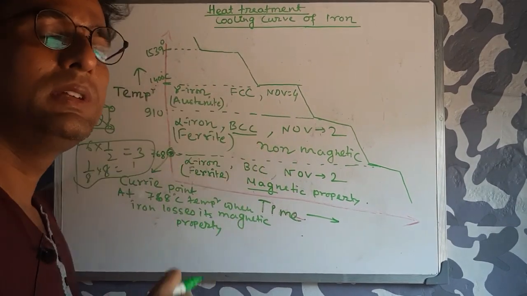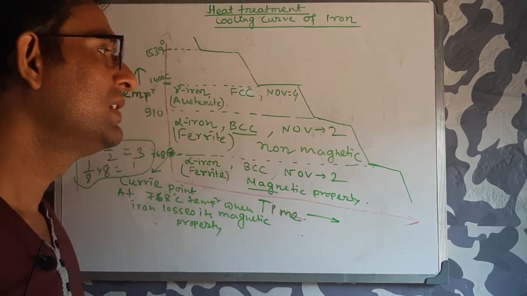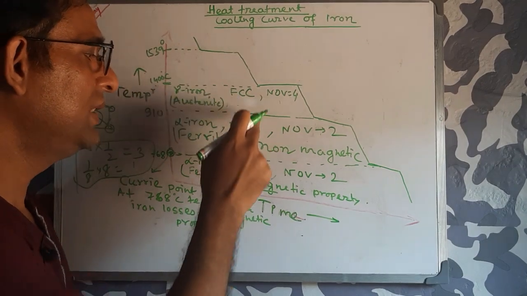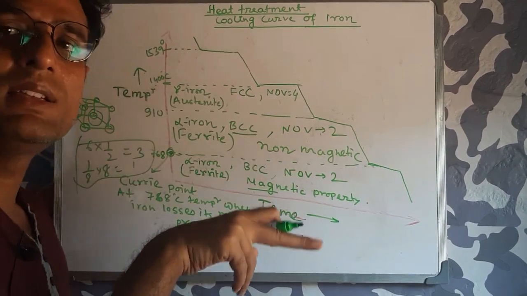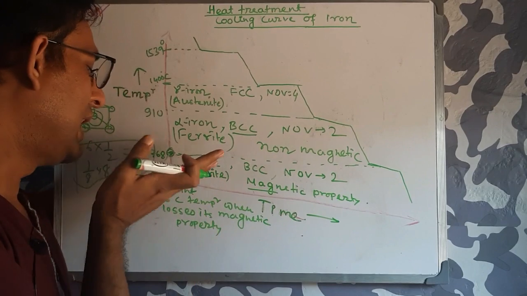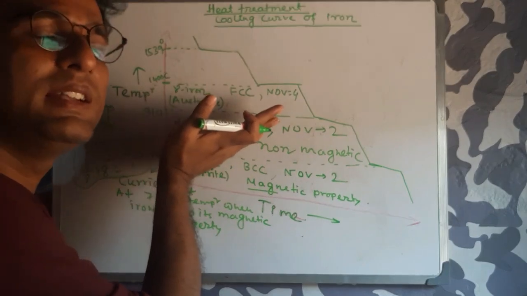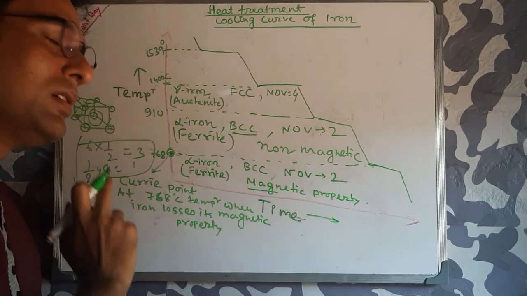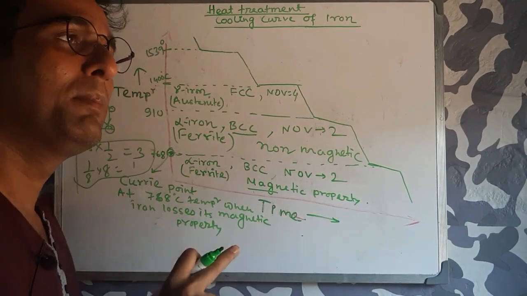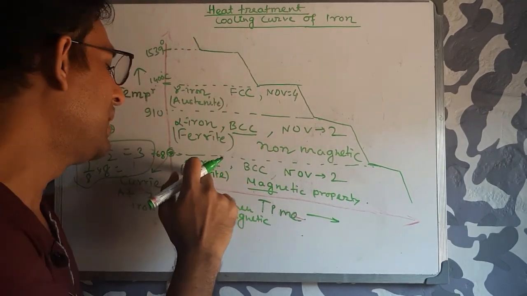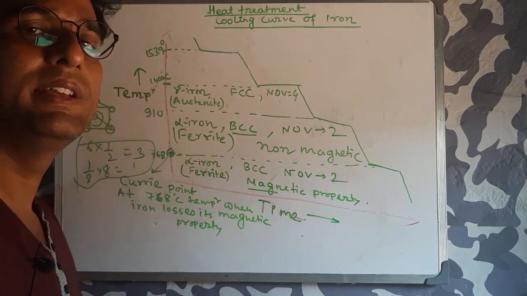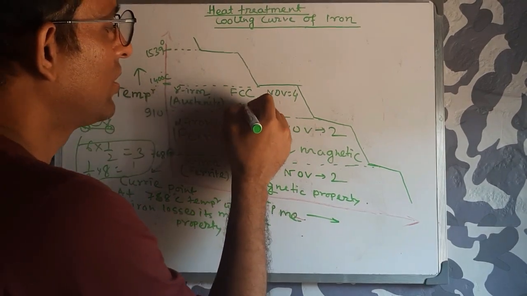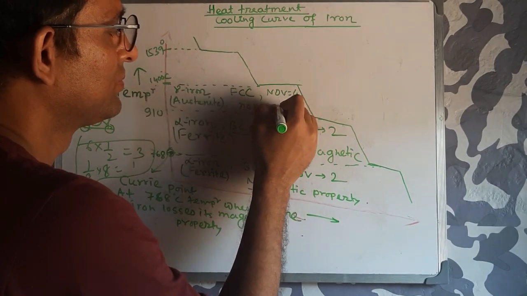You already know this from the first chapter of material science, crystal structure. And obviously the non-magnetic property will also remain. After 768 degrees centigrade, the iron loses its magnetic property, and it will never come back if you heat above 768 degrees centigrade. So it remains non-magnetic.